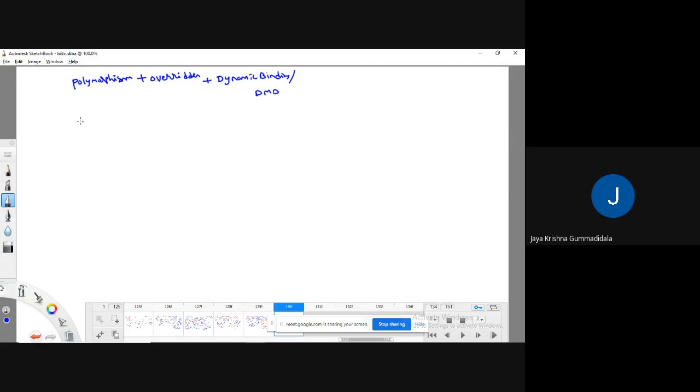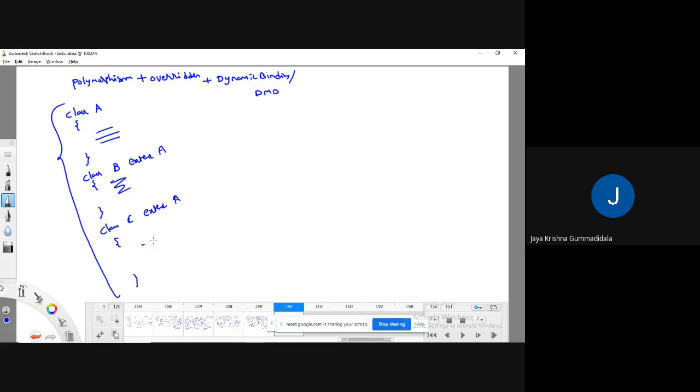See, what do we mean by polymorphism? Whatever methods are there in the general class will be available to the subsequent classes. There is a dependency between all the classes. And the methods that we write in the subclasses are overriding.